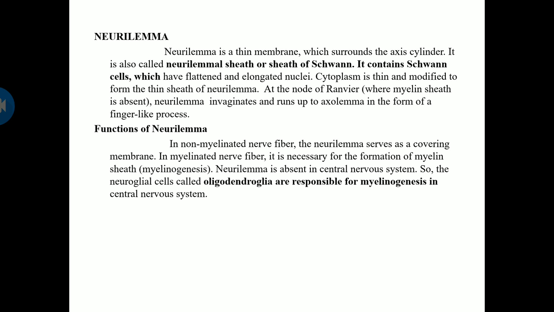So, functions of neurolemma. In non-myelinated nerve fibers, the neurolemma serves as a covering membrane. In myelinated nerve fibers, it is necessary for formation of the myelin sheath. That is called myelinogenesis. Neurolemma is absent in the CNS, so the neuroglial cells called oligodendrocytes are responsible for myelinogenesis in the CNS.